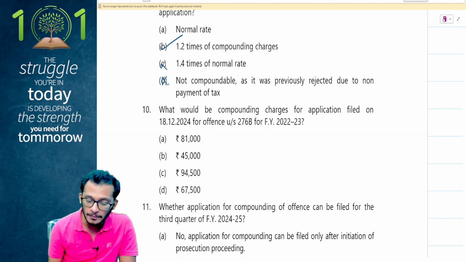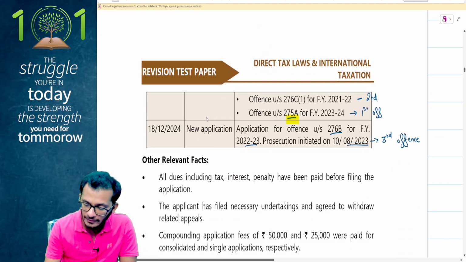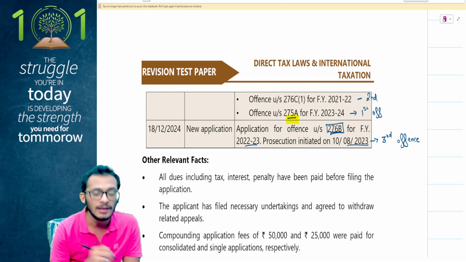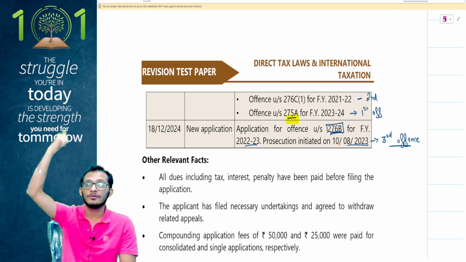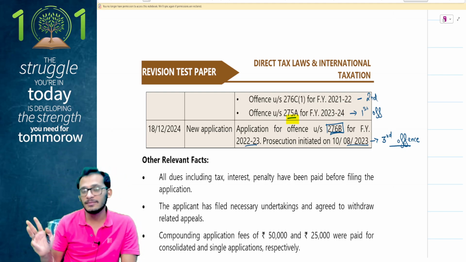Next, what will be the compounding charges for the application filed for 276B in 22-23? What 22-23 are we talking about? We are talking about this one. This is the application. Now understand, people, this is the third offense. With this being the third offense, because originally 2 became 1, the one which you filed in consolidated became second, and this becomes the third application.